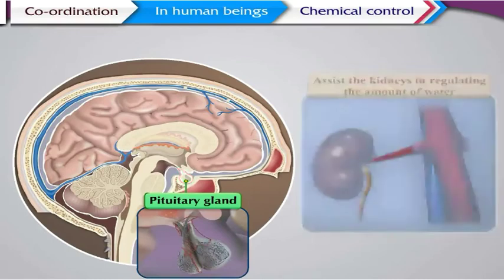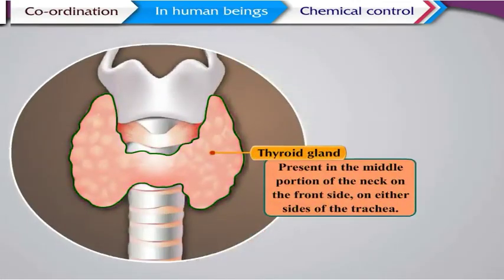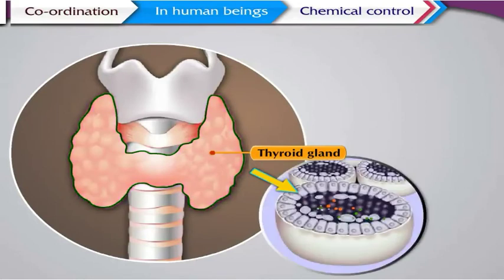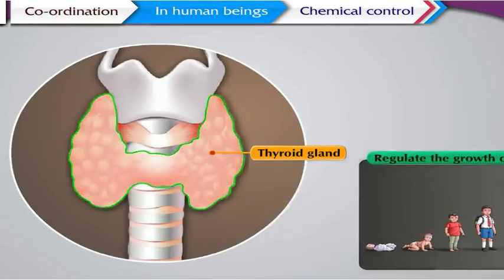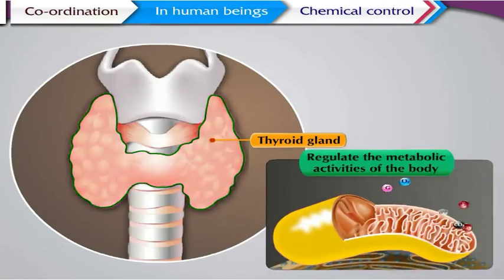The thyroid gland is present in the middle portion of the neck on the front side, on either side of the trachea. It secretes the hormones thyroxine and calcitonin. Its function is to regulate the growth of the body and metabolic activities.